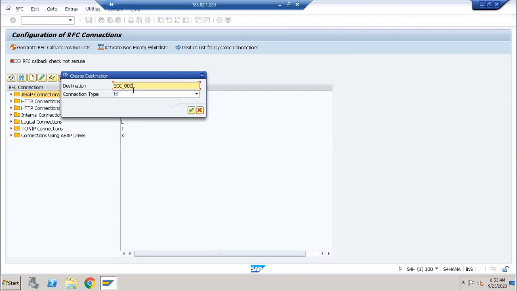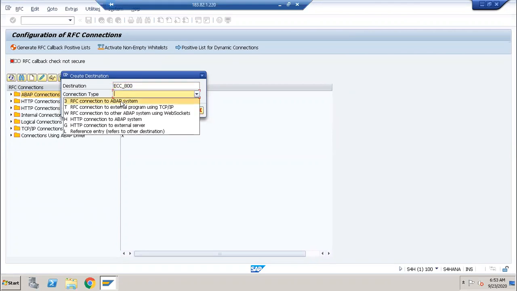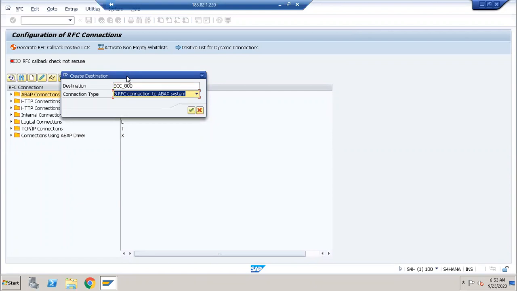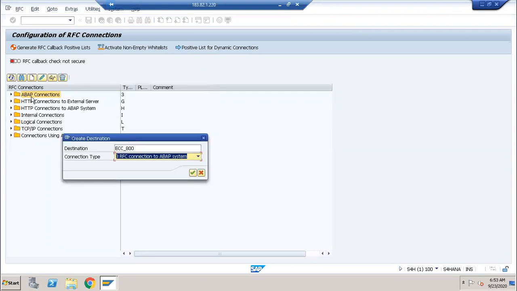So now, what is the type here? Type is 3. Just now we checked that the ABAP connection is there, and for the ABAP connection, the type is 3. The same way, here I am maintaining that connection. Destination is ECC 800, you can give any name here. And the connection type is 3.